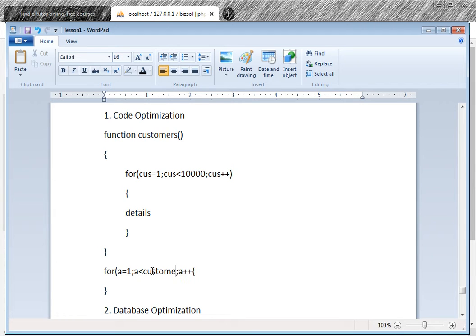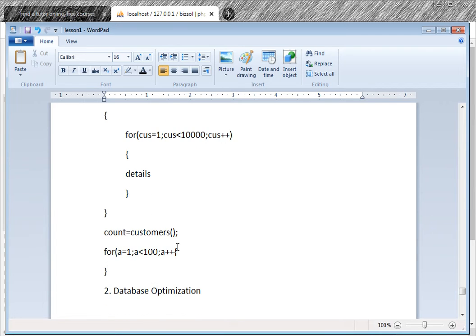And if this loop is 10 times, then it is 10 multiplied by 10,000. So I should use count equal to the customers function once, as a one-time statement. If count is 100, then this loop will run only 100 times, otherwise it will run 100 times 10,000. So it will slow your website.